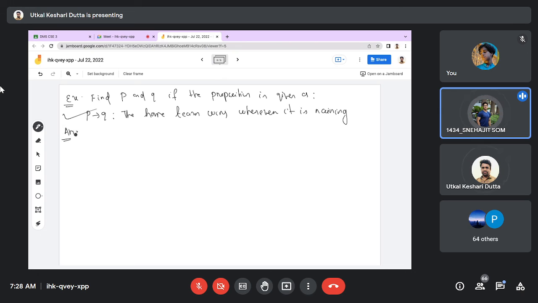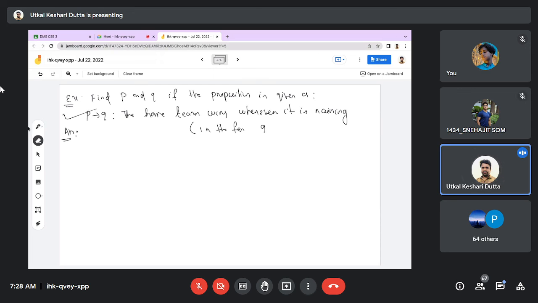Sir, P is it is raining. Yeah, P will be it is raining. Then Q is the home team will win. That means it is in the form Q whenever P. When it is written like this, Q whenever P, here P will be it is raining, Q will be the home team wins.